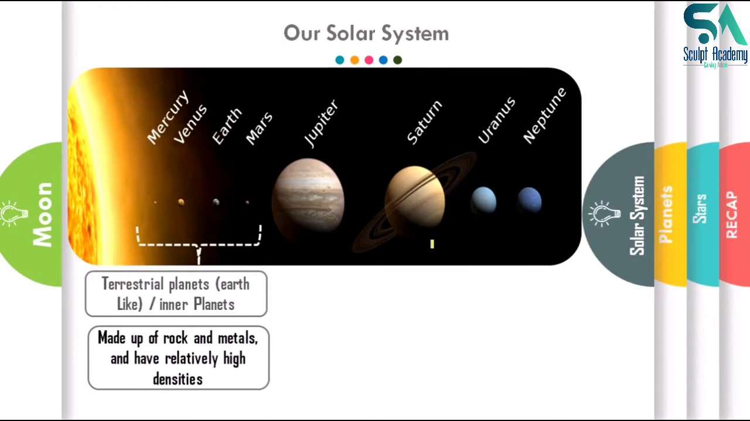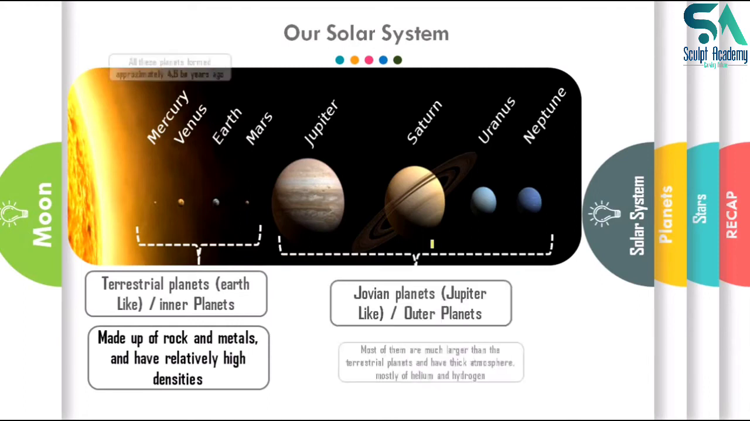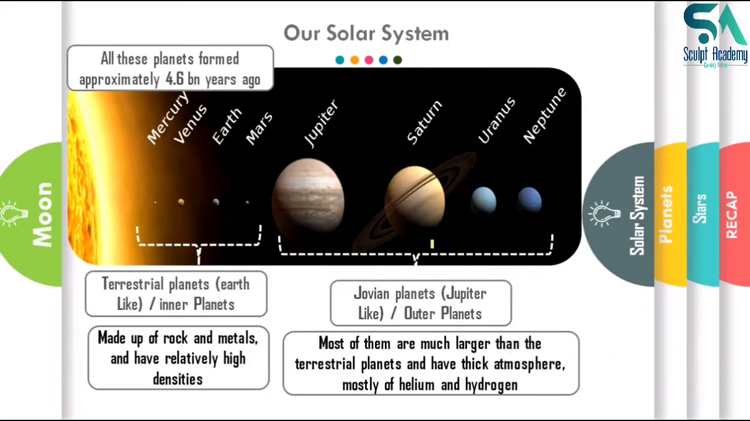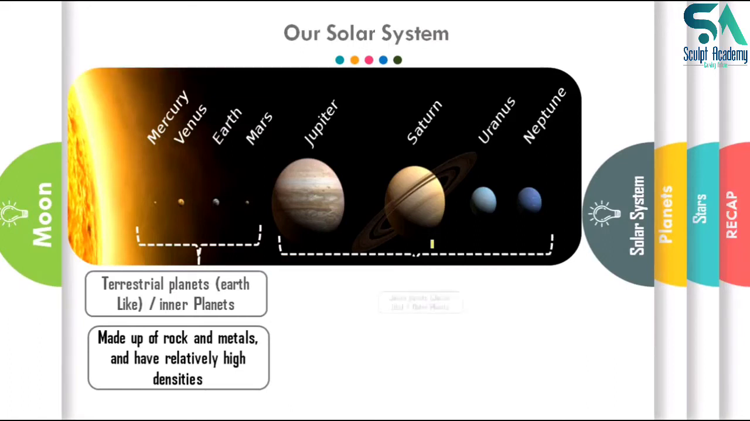These planets are made up of rock and metal and have relatively high density. The remaining 4 planets are known as Jovian planets, that is Jupiter-like planets, also known as outer planets. Most of them are much larger than the terrestrial planets and have thick atmospheres, mostly of helium and hydrogen. And all these planets formed approximately 4.6 billion years ago, which is the age of the Earth also.